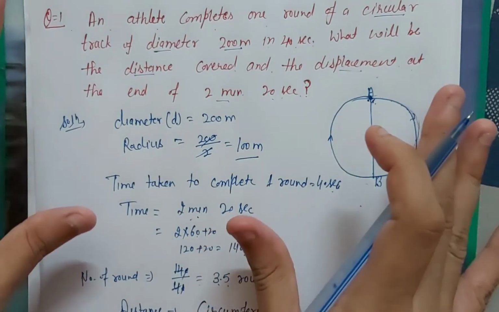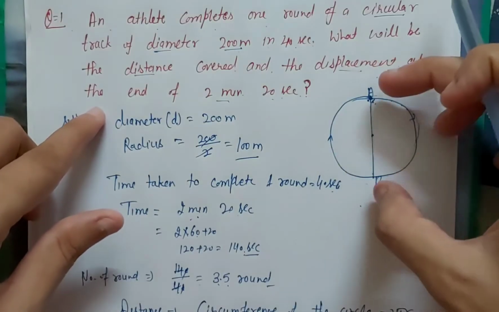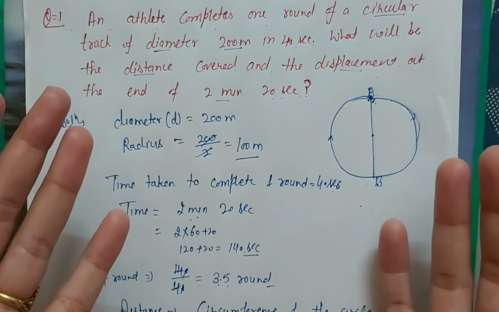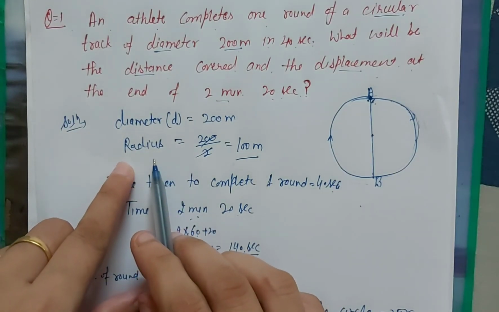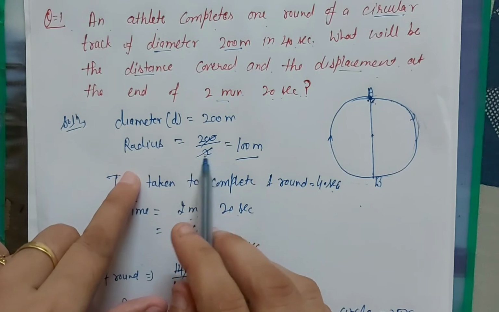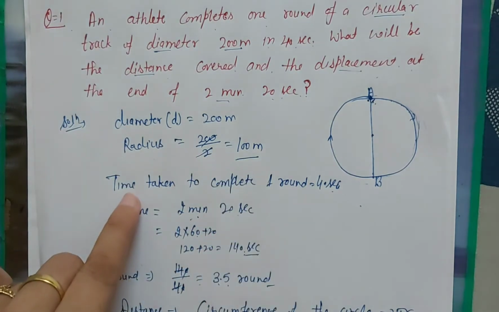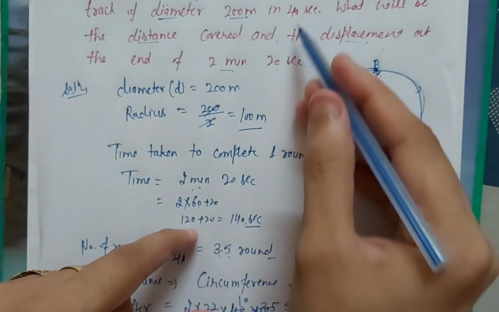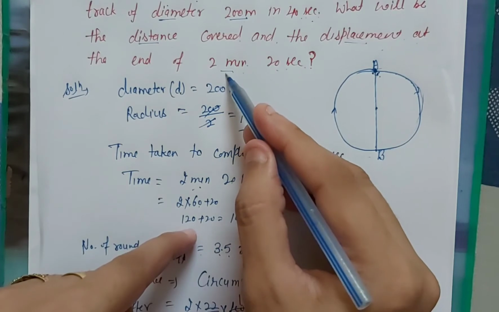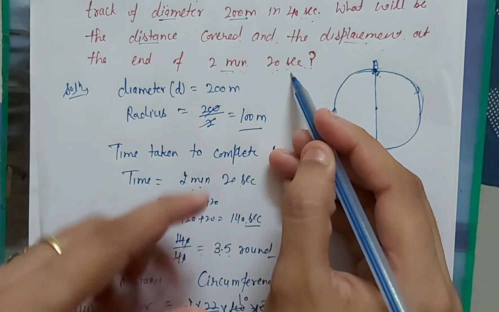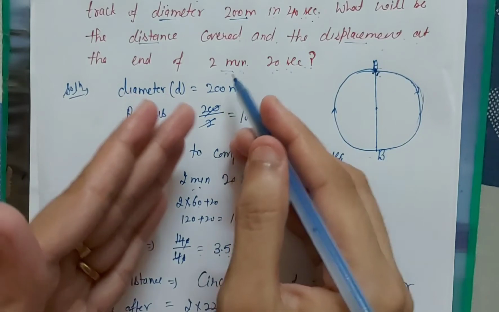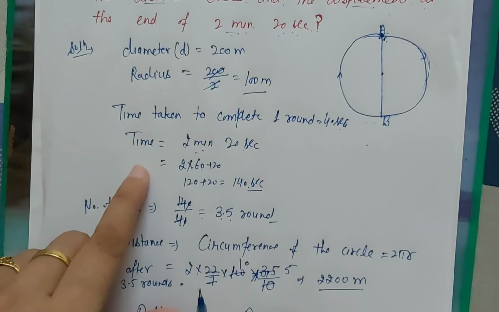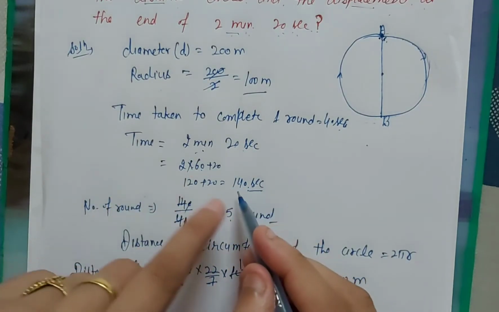Okay, I am repeating once again. In that question what is given? They only gave the diameter. The diameter is given as 200 meter, so that we can easily find the radius with the help of the diameter. As we know, radius is always half of the diameter. So 200 divided by 2, so 100 meter. After that they said the athlete completes one round in 40 seconds and the time is given as 2 minutes 20 seconds. So we have to find the distance and displacement after 2 minutes 20 seconds. So firstly convert minutes into seconds. When we convert, the total time is 140 seconds.